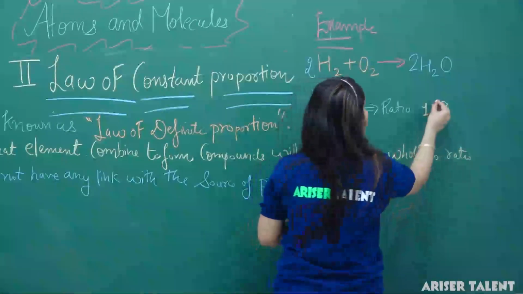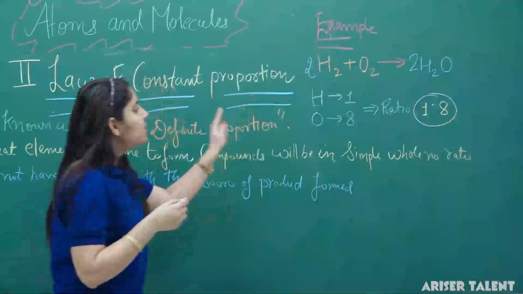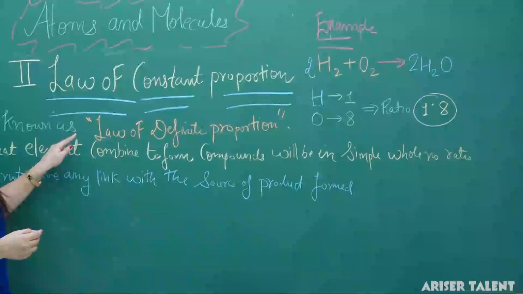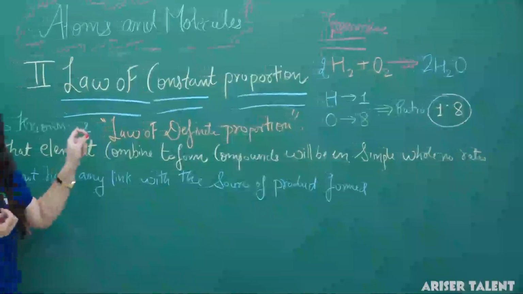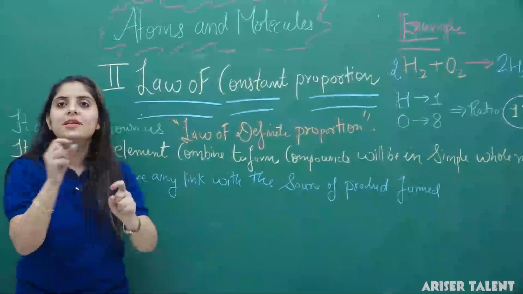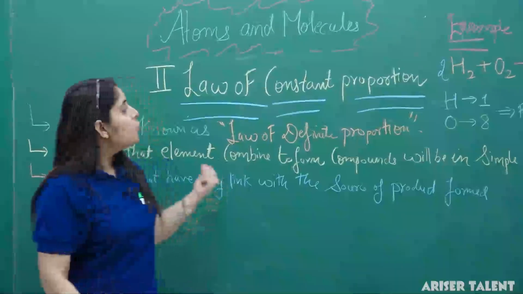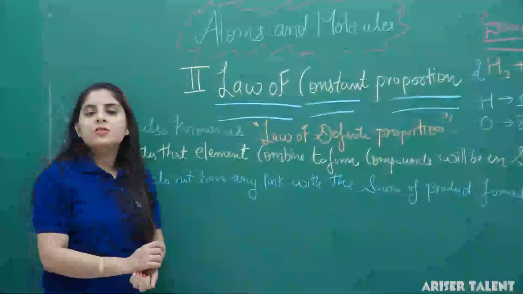So the 1:8 we are getting here is a simple whole number ratio. It means this example follows the law of definite proportion because the quantities used here are in the definite proportion, that is 1:8, and 1:8 is a simplified whole number ratio. So it is all about the law of constant proportion.